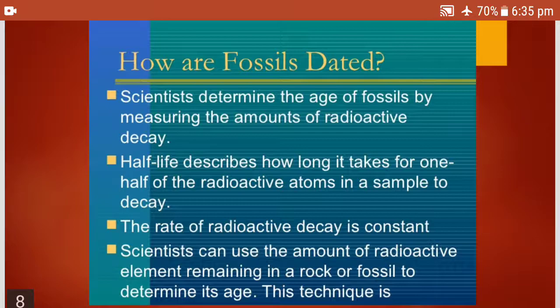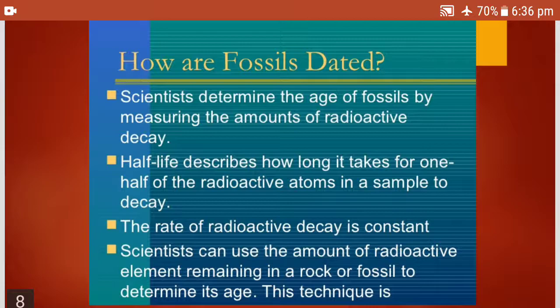Scientists determine the age of a fossil by using the carbon dating system, wherein the breakdown of the radioactive isotopes of certain elements such as carbon, uranium and potassium takes place at a known rate. So the age of the rock or mineral containing the isotope can be calculated. This information is there in the PDF and also in the textbook.